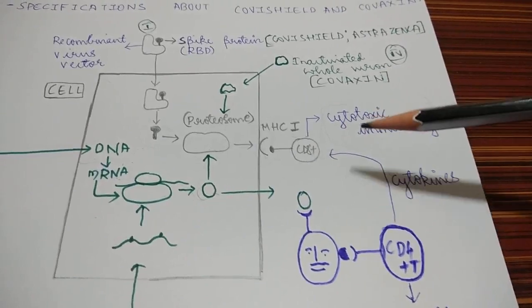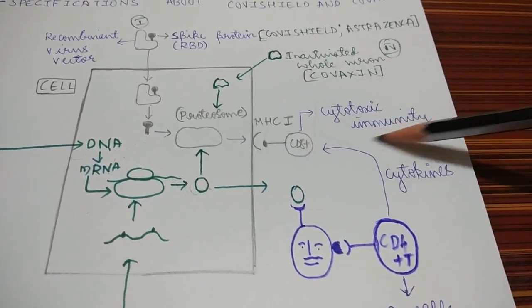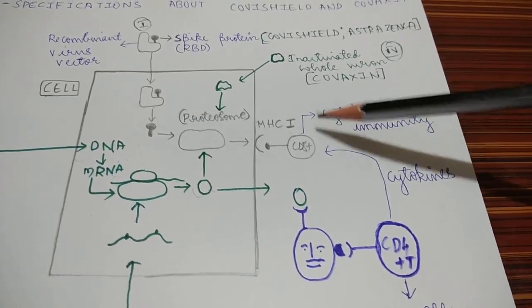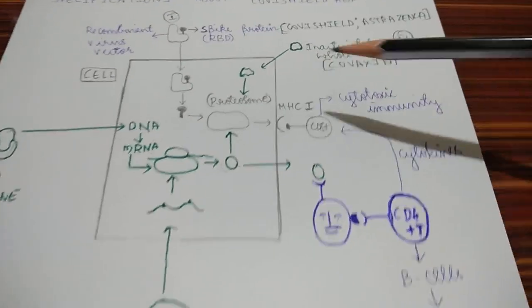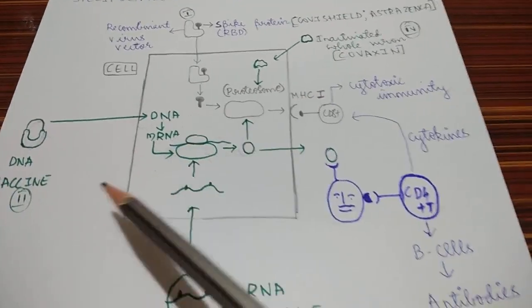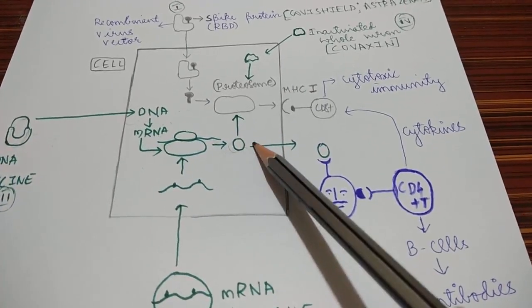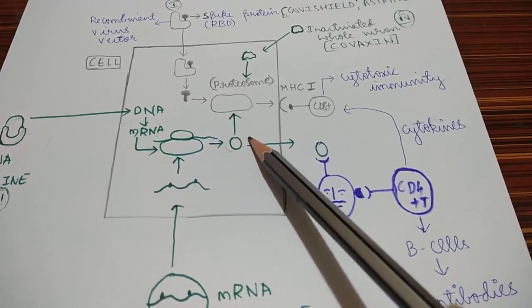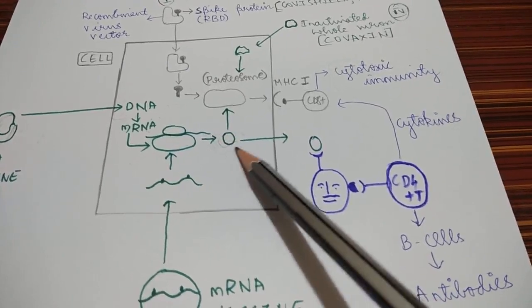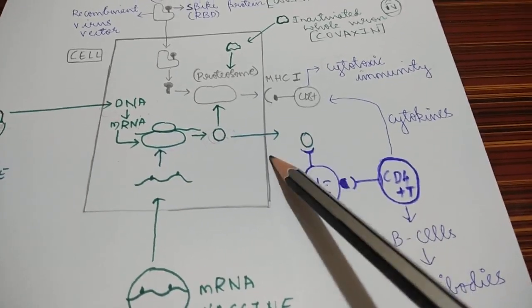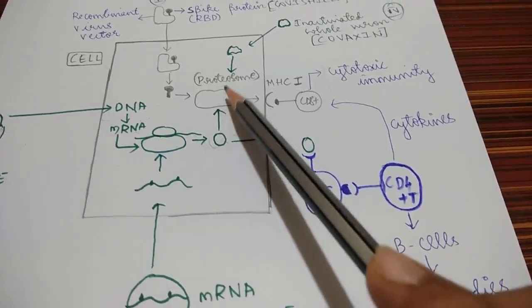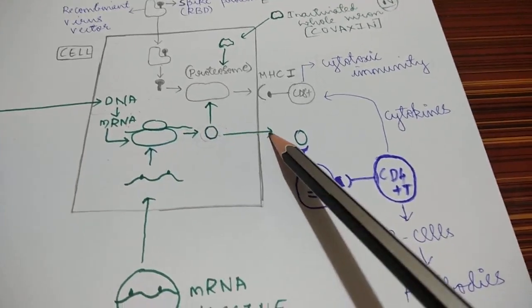So how are the antibodies produced? This is mainly cytotoxic immunity. So this is mainly T type. So how the B type, means antibodies, are produced. So what happens? You can see here this protein which is produced. When these proteins are produced, they also get excreted from the cell. Not that they just go to this pathway. There is one more pathway which gets excreted from the cell.